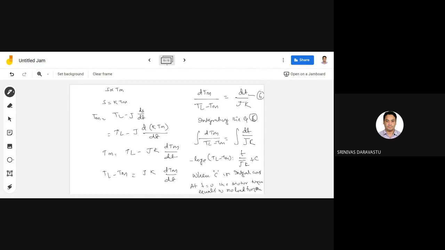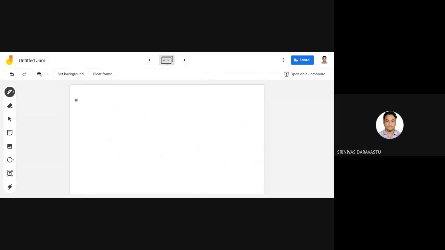At t equals 0, the motor torque is equal to the no-load torque, that is, at t equals 0, Tm equals T naught. This is equation 8. Now the value of C can be determined by using the initial conditions. Substituting equation 8 in equation 7: minus log base e of (TL minus T naught) equals (t equals 0) over JK plus C. Now we get the C value.